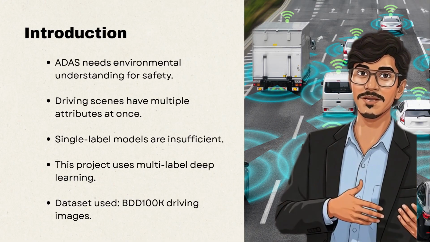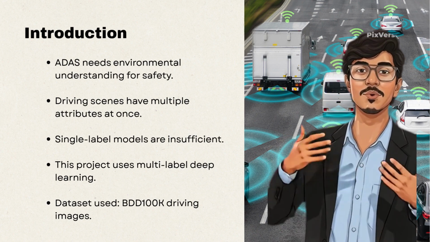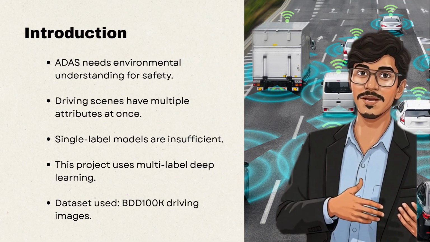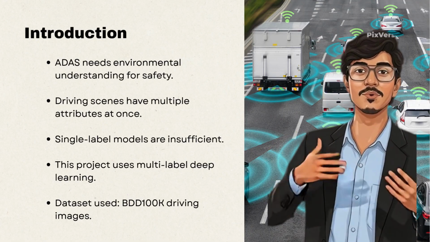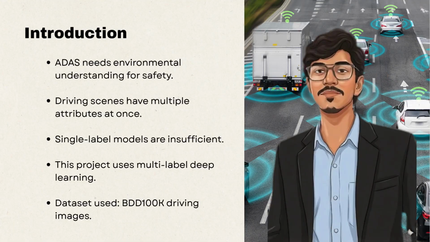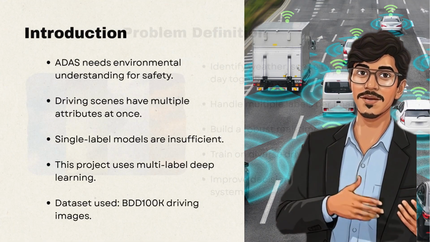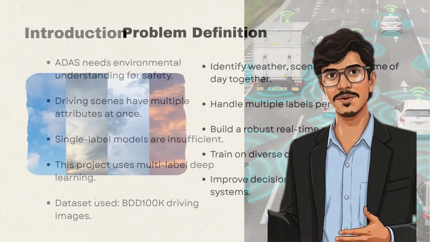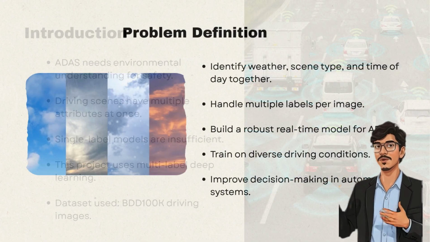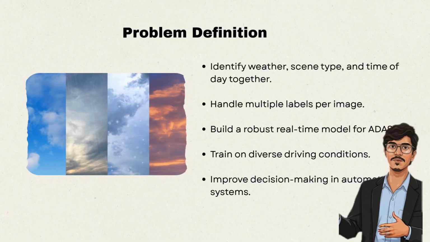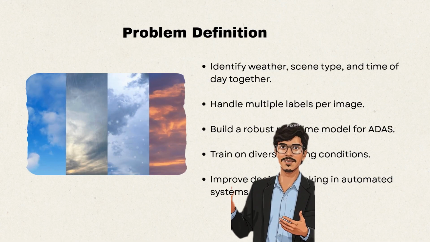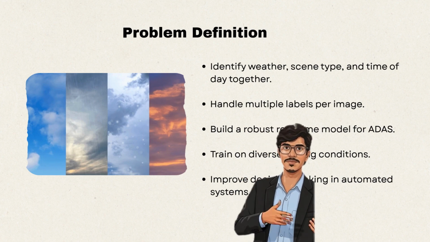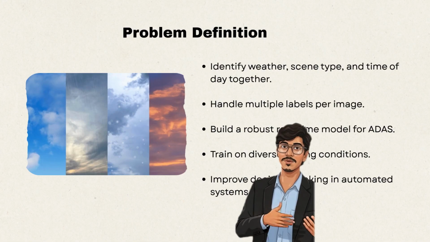So, our project focuses on multi-label scene understanding, where the model predicts multiple attributes simultaneously. We use the BDD100K dataset, which is one of the largest real-world driving datasets. The problem we address is, how can we build a system that can accurately identify multiple features of a driving scene at the same time? Specifically, our model predicts three attributes: weather, time of day, and scene type. The challenge is to make the model robust, fast, and accurate under a wide variety of conditions. This is especially important for self-driving cars and advanced driver assistance.